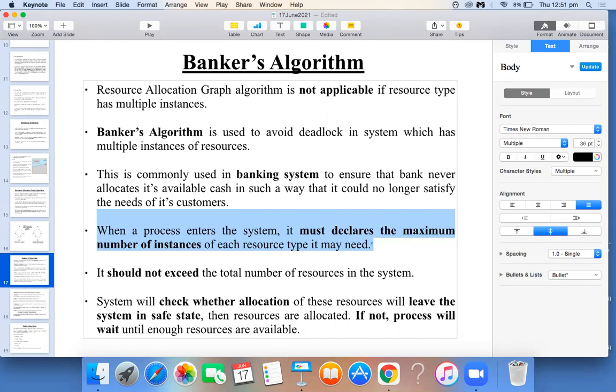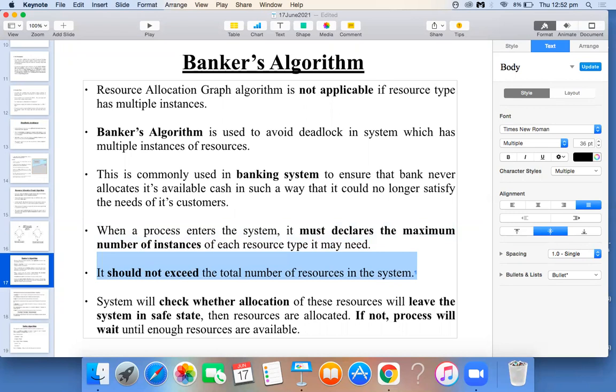Okay, and one more thing is whatever resources they are requesting should not exceed the maximum limit. The next point says the resources they are requesting should not exceed the total number of resources in your system. That is one more thing to be taken into consideration. First, it has to declare how many maximum resources each process needs. Second, the maximum resources should not exceed the total number of available resources.